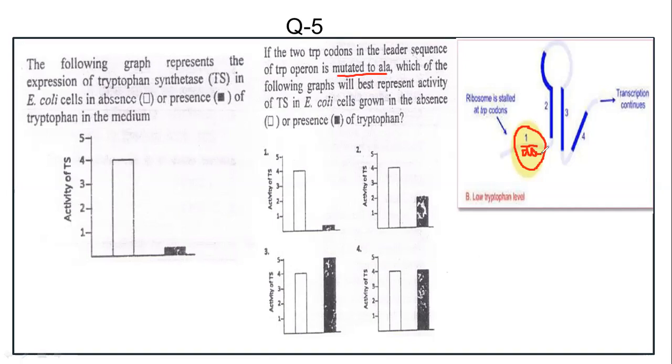So the expression level should be about the same in cells grown in the absence and presence of tryptophan. This graph should show more or less the same amount. So the answer will be option B.